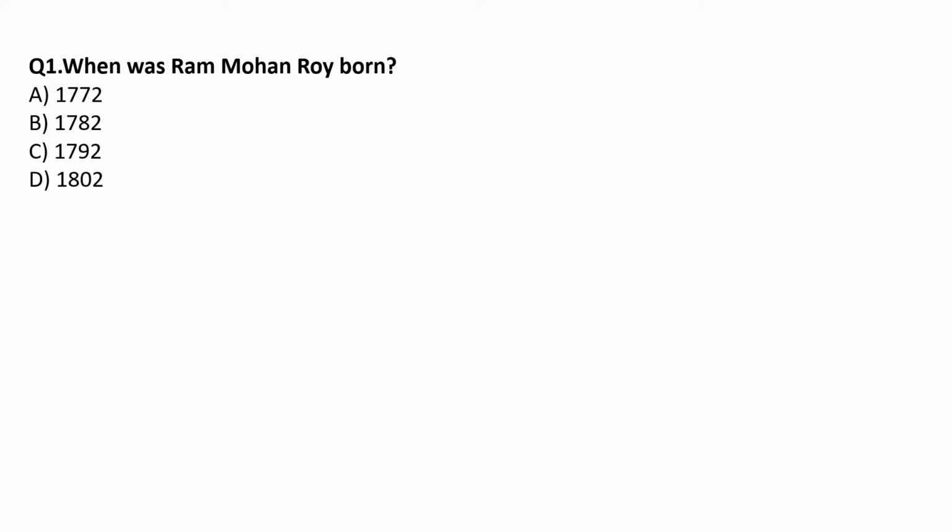When was Ram Mohan Roy born? Options are given to you. You have to select the correct option. What is the correct option? The correct option is option A, 1772.